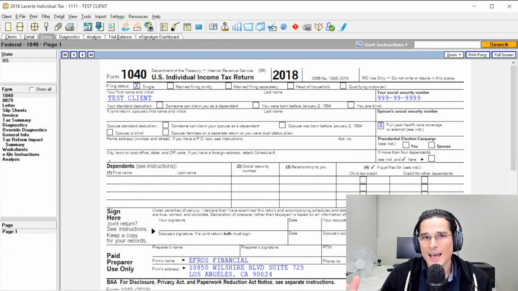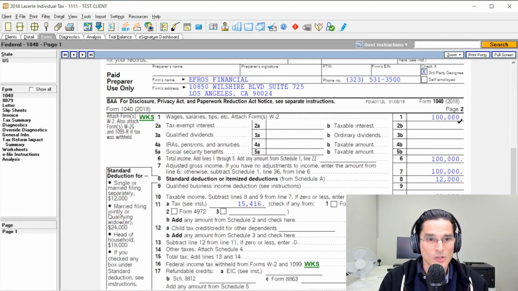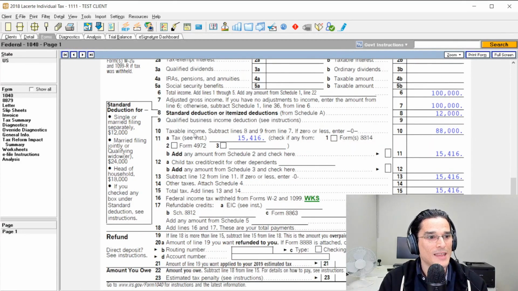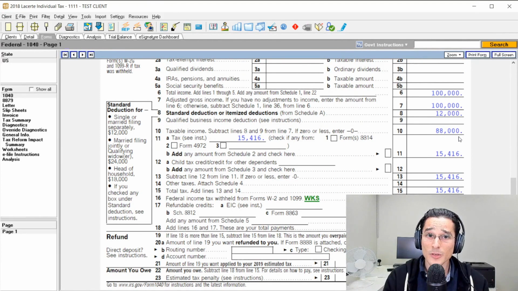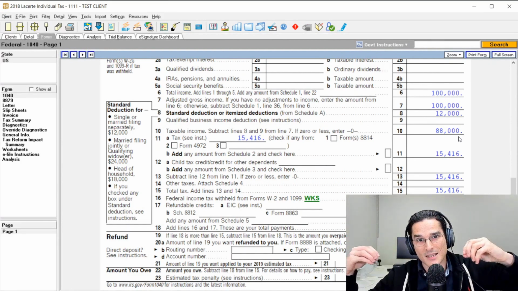So let's take a look at an actual tax return so we can understand the dynamics between ordinary income tax and AMT. Looking at a 2018 Form 1040, it's the same as if it was 2019 or 2020. There aren't huge changes in this regard, but initially we have $100,000 in wages on this return and not much else going on. But it's important to note line 10 of Form 1040, and that's taxable income. You'll see that's $88,000 here. And that number is important because that is the starting point on which alternative minimum tax is calculated.